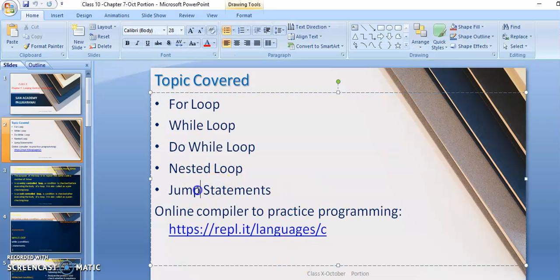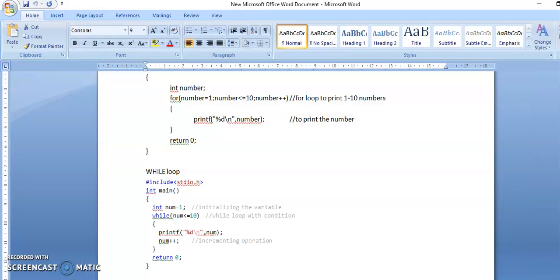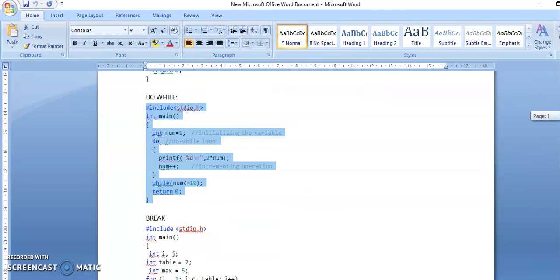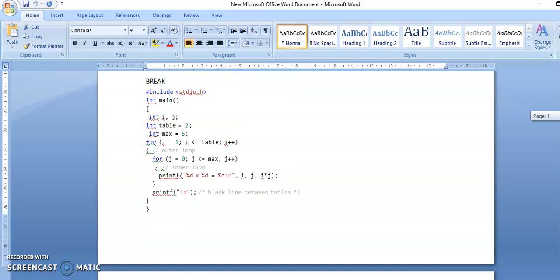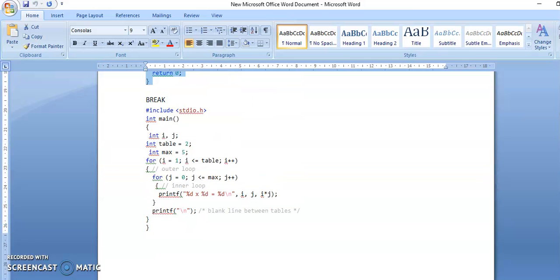Last we have jump statements. Basically I am teaching you 3: continue, break and goto. So first we'll see what jump statements are. Jump statements mean transferring the program control from one location to another. The first is the break statement, which terminates the execution of the current switch or loop when a particular condition is satisfied. Remember, we had the same in switch case break. Once that condition is satisfied, it moves to another condition.